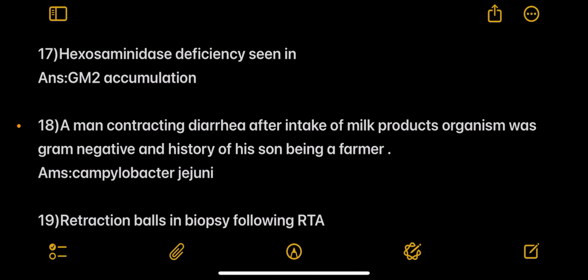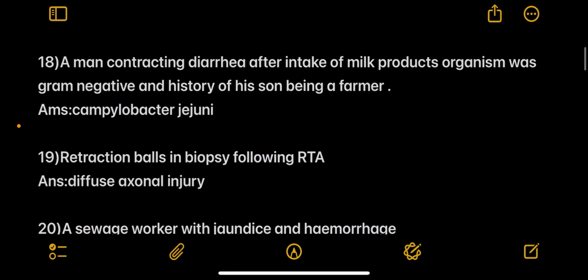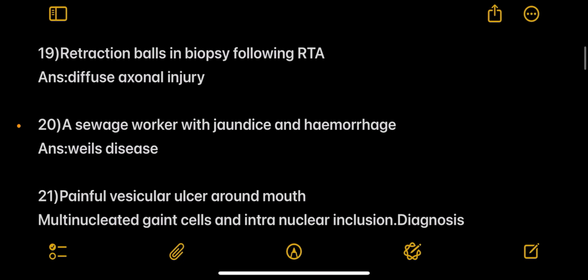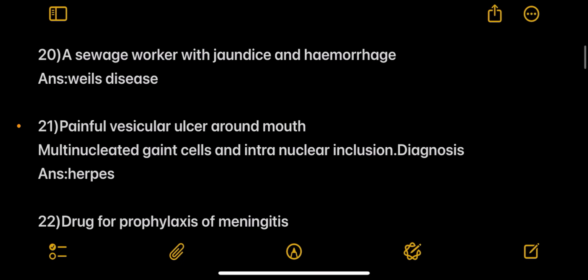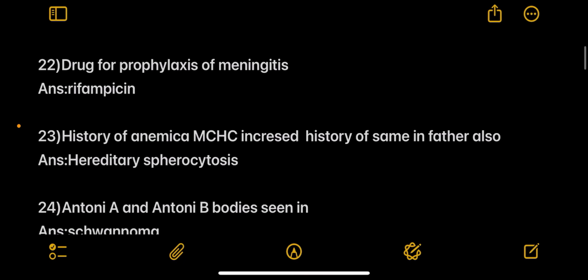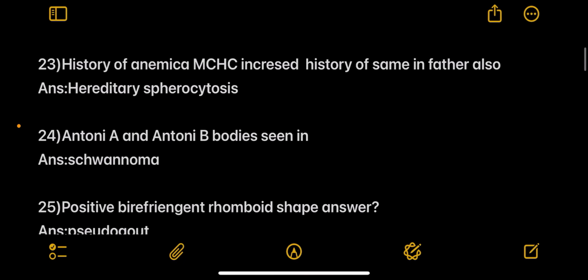Next, hexosaminidase deficiency is seen in, answer GM2 accumulation. Next question, a man contracting diarrhea after intake of milk products, organism was gram negative and history of a son being a farmer, answer is Campylobacter jejuni. Next, retraction balls in biopsy following RTA, answer is diffuse axonal injury. Next question, a sewage worker with jaundice and hemorrhage, answer is Weil's disease. Next question, painful vesicular ulcer around the mouth, multinucleated giant cells and intranuclear inclusion, diagnosis is herpes. Next one, drug for prophylaxis of meningitis, answer is rifampicin.